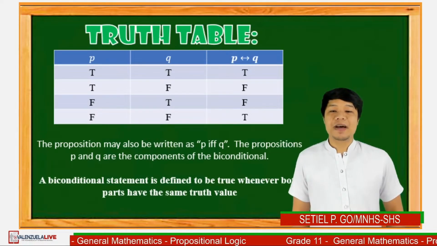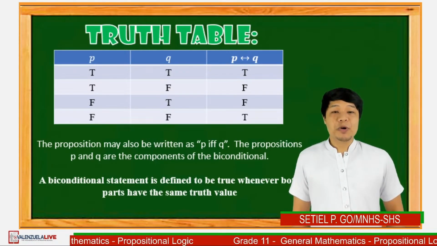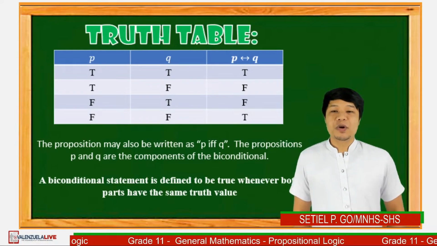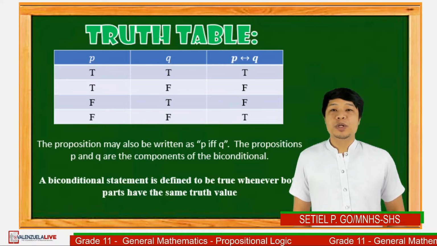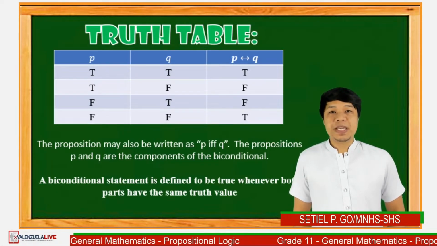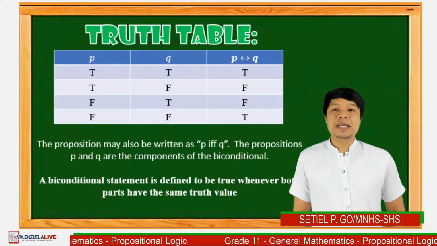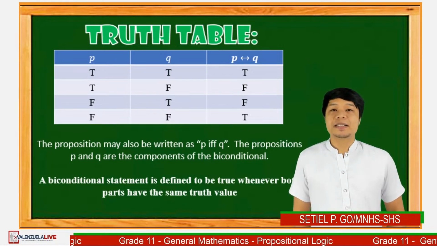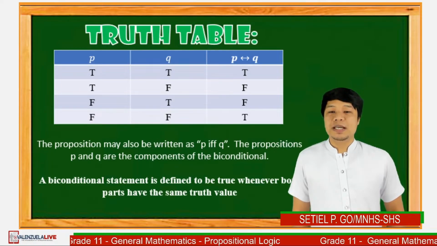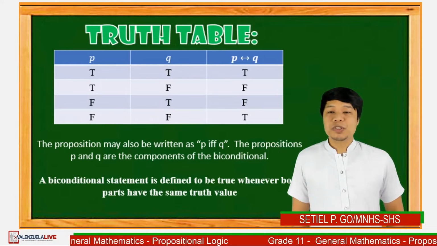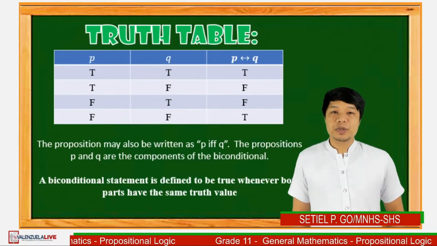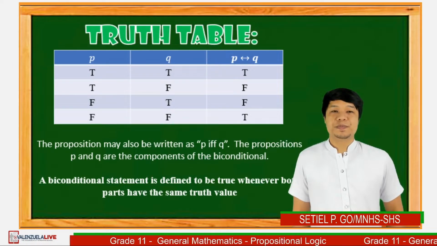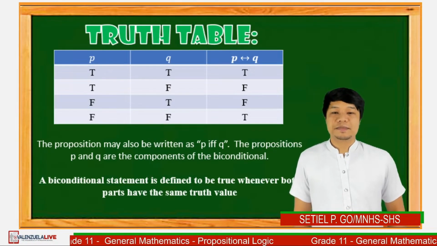The biconditional statement is defined to be true whenever both parts have the same truth value. As you can see in the table, the first row consists of two true values for P and Q, therefore the biconditional of P and Q is true. And also on the last part of the table, where proposition P is false and proposition Q is also false, therefore the biconditional of P and Q is true. The rest will be false.